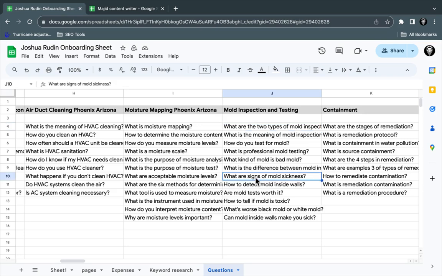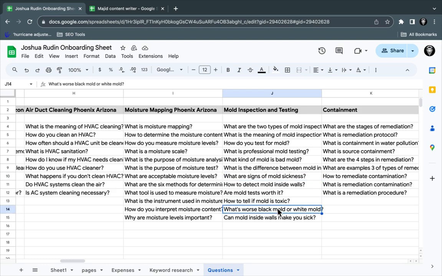And then what are signs of mold sickness? That would be something else. And after that, how to tell if mold's toxic. How to tell if mold's toxic, I would actually put in a testing article, not in signs of mold sickness.